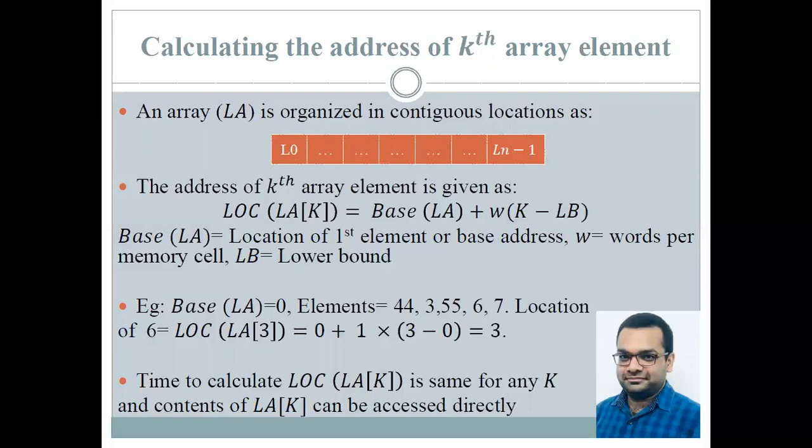Now, a very important and useful property of an array is that the time to calculate the location of some kth element is the same for any k value, and it is independent of the contents of other locations. This is very important because we can access this element directly without going through the previous elements. Why? Because again, of the property of arrays, that arrays are stored in contiguous memory locations.